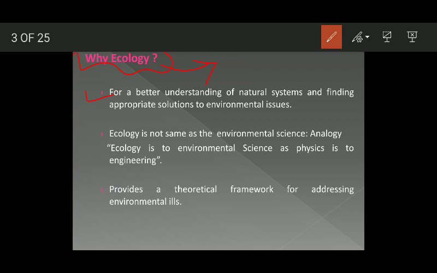So for understanding the natural systems, and if you wish to find appropriate solutions to the environmental issues, you should have a very strong ecological background. This can be understood in the form of an analogy. First of all, let me tell you, there is a misconception that ecology and environmental sciences are the same thing. Actually they are two different fields. You can simply say that ecology is not the same as environmental science.